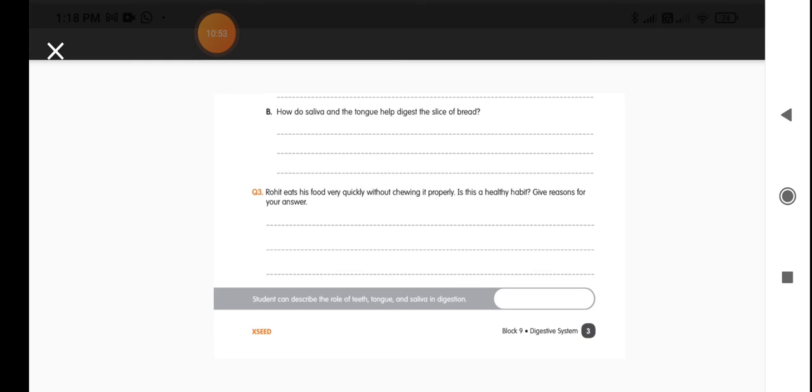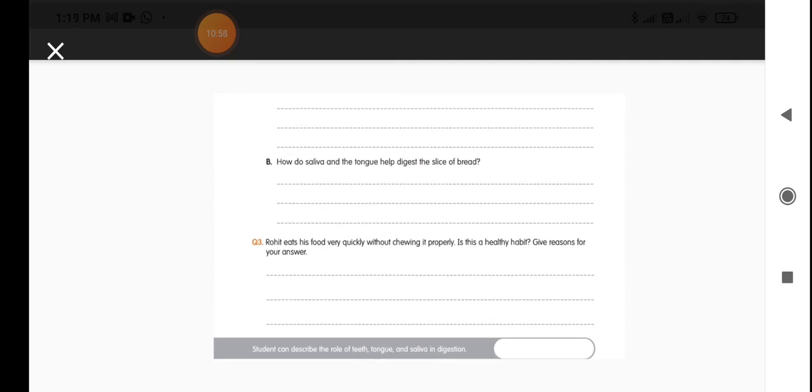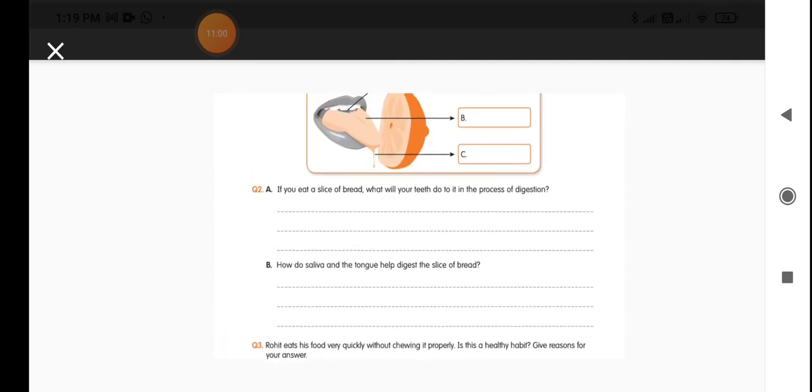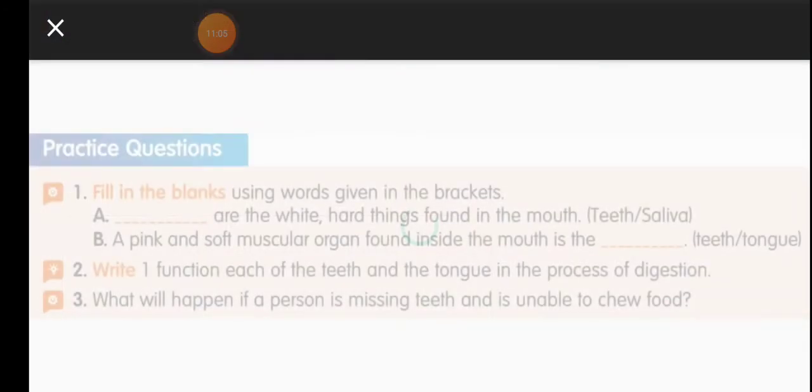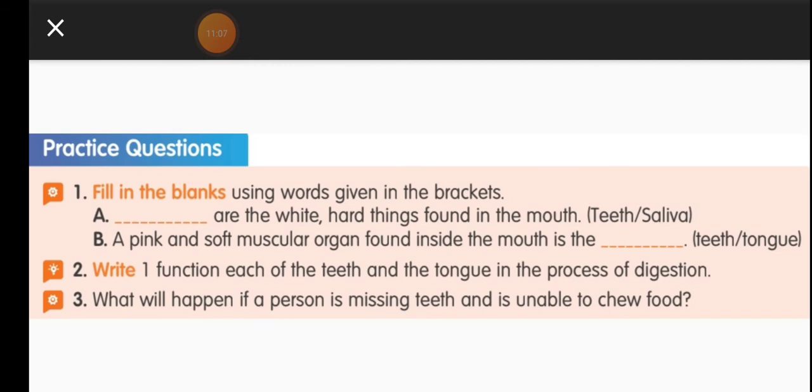Now read the textbook nicely, page number 19. Understand and read this, and then come to the practice questions given in your textbook, page number 19. So shall we move on to the practice questions? Before moving to the practice questions, go through the different parts of the digestive system and the parts present in your mouth, and how they help digestion.